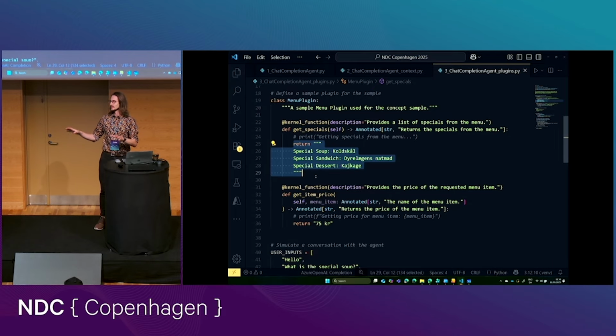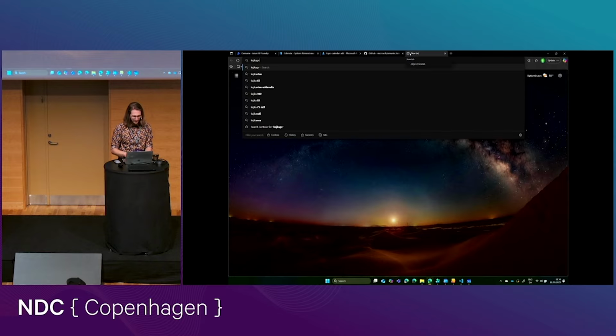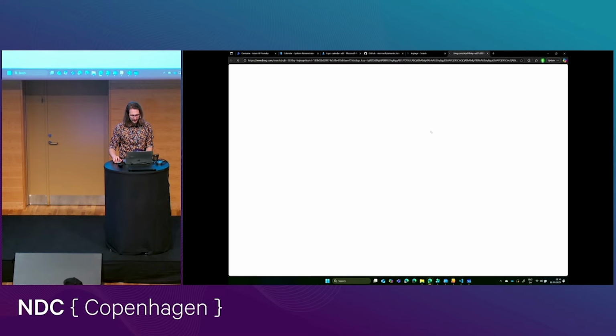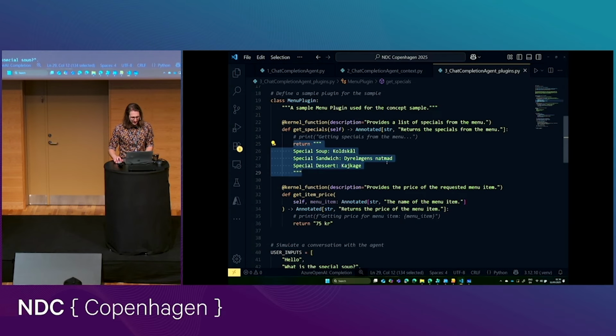Is there anyone here who doesn't live in Denmark in the room? Oh, that's many of you. Guys, you are one of the lucky people to find out what kajke looks like. It is genuinely, look at this. If you have some time before your flight or your train or something tomorrow, go into a bakery and try to find a kajke. They don't taste very good, but I think they look fantastic, right? And in this attention economy, I think if it's Instagrammable, that's more important, right? Okay, anyway, that's a little side note.